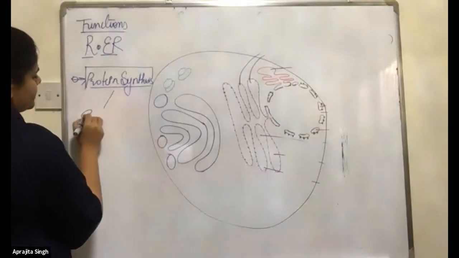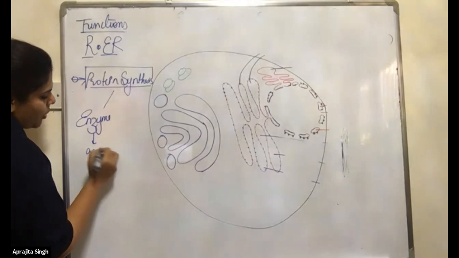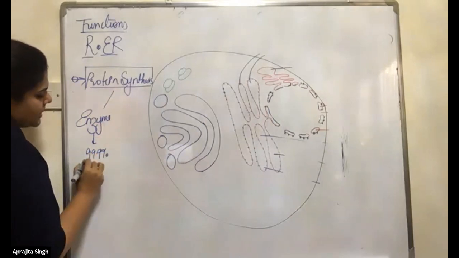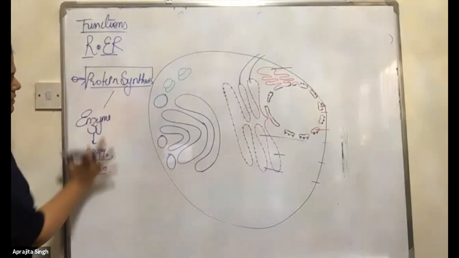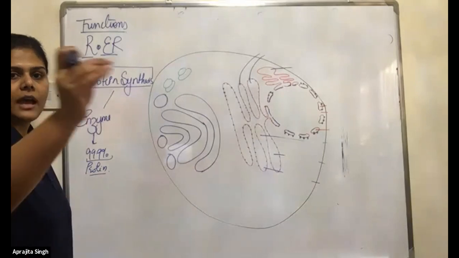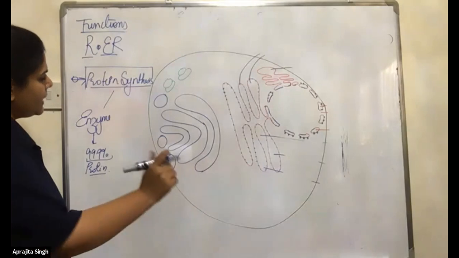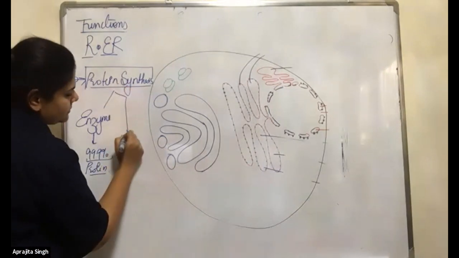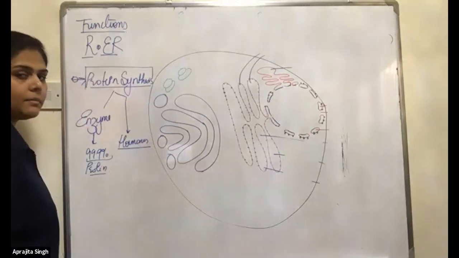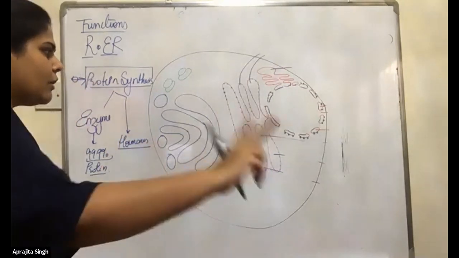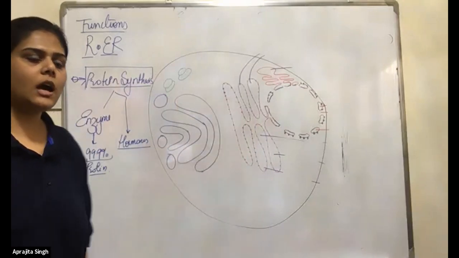See here, enzymes. 99.9%, I can say enzymes are proteins. So the cells which are making enzymes have a high amount of rough ER because of the protein. Next are the hormones. But always remember, my dear students, hormones are of two types, the lipid hormones and the protein hormones.